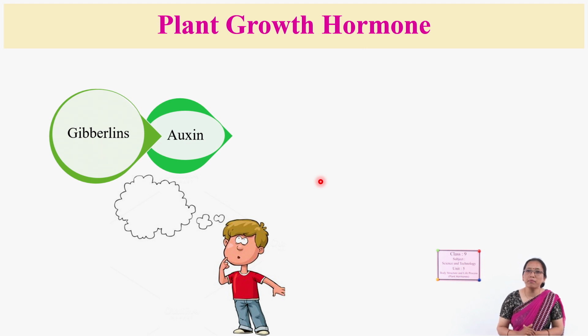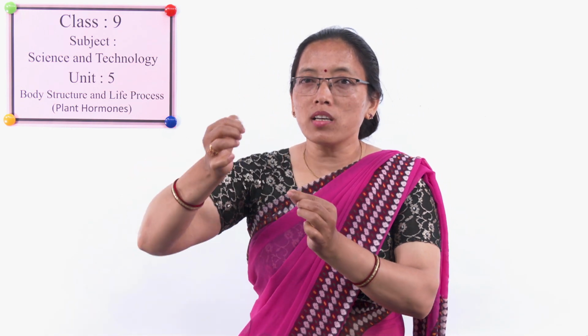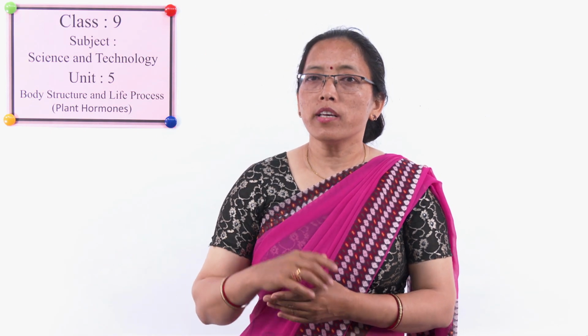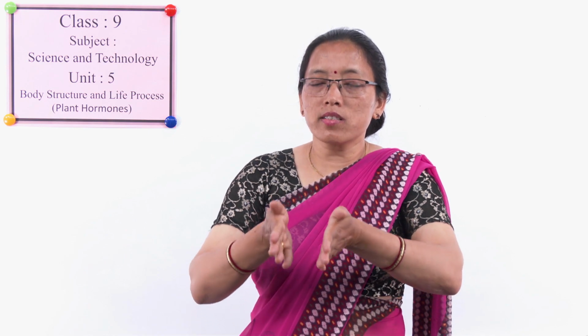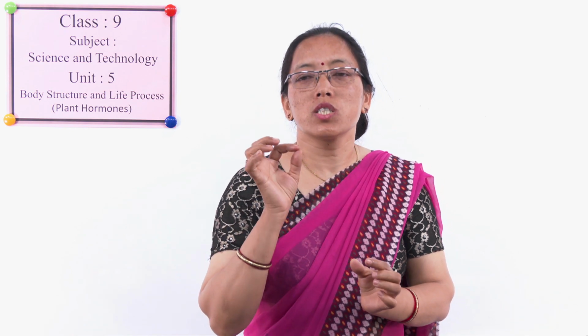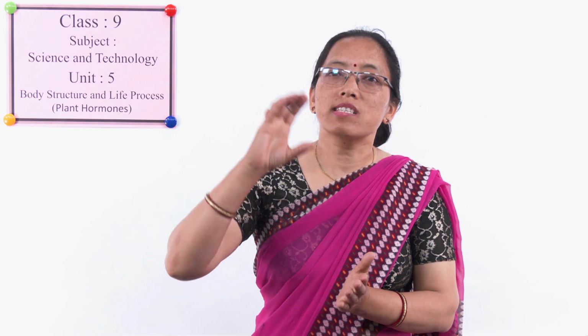What do you mean by apical dominance then? You know that when we pluck the tip of the plant, does it grow taller? No. If we don't pluck it out, then the plant always grows taller, because at the tip of the shoot there is the apical meristem. Yes, already we have discussed this in the previous lesson. There is auxin which helps in cell division and cell growth. As a result, its size keeps increasing. It maintains the apical growth.